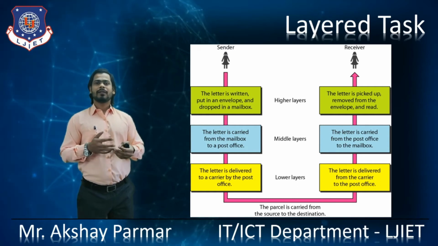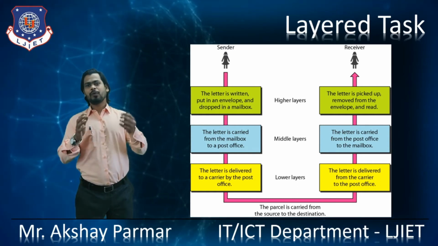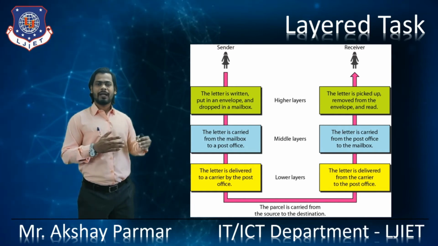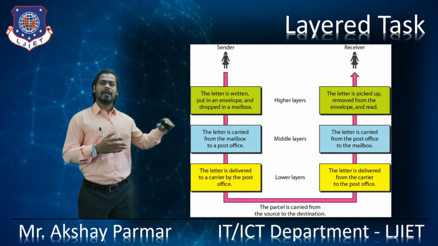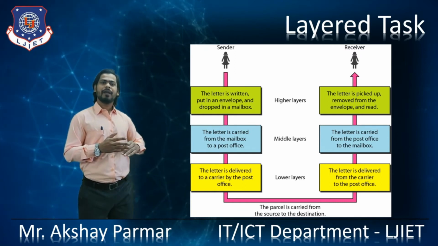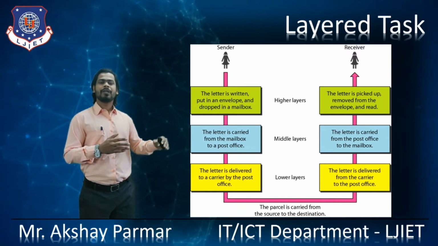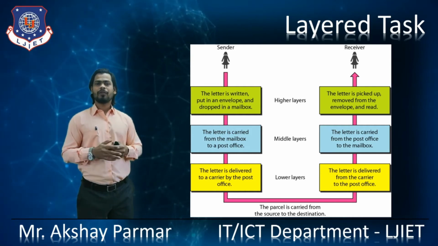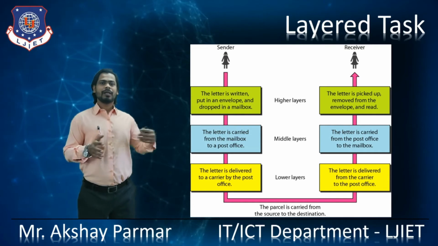So this is how a letter is sent from you to your friend. The background process is divided into layers. The higher layer, middle layer and the lower layer are performed, and the transmission media will connect the two post offices from the sender side to the receiver side.